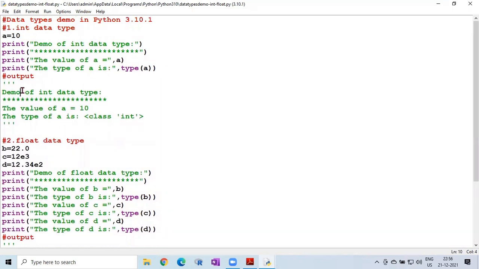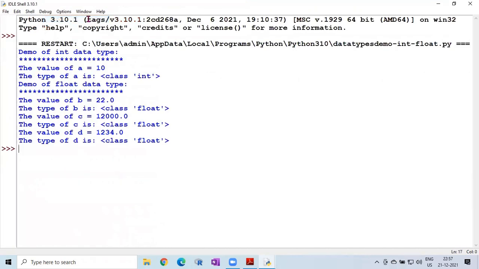If you want to see the output live, in the Run menu, you can click on Run Module or simply press F5. Now you can see the outputs here. First, demo of int data type. So whatever program we have seen, the value of a equal to 10, then the type of a is class int. Then demo of float data type.